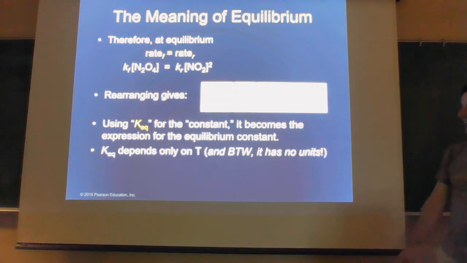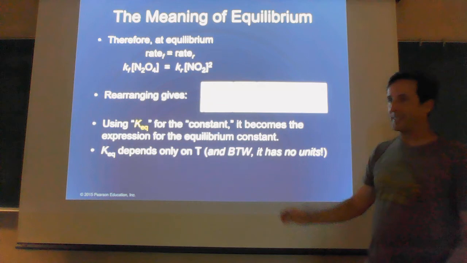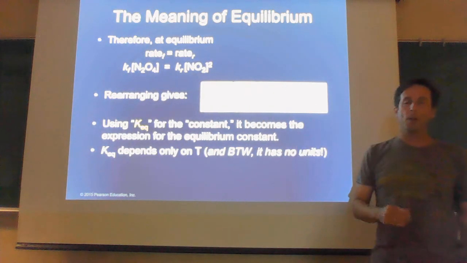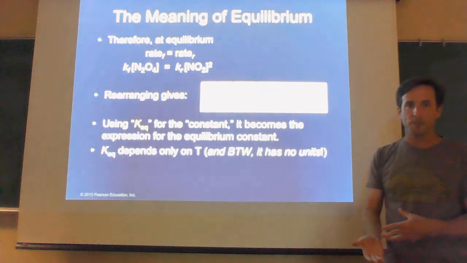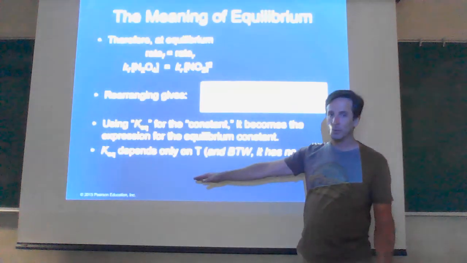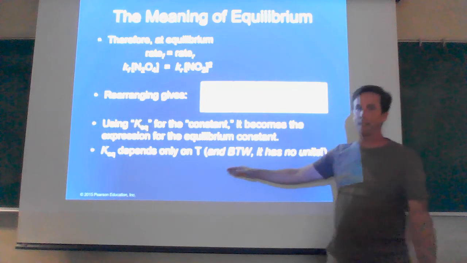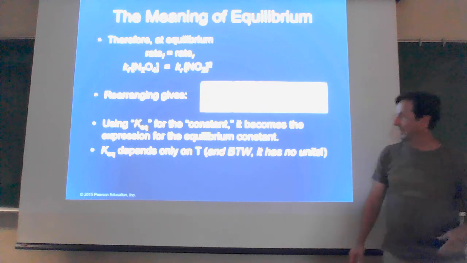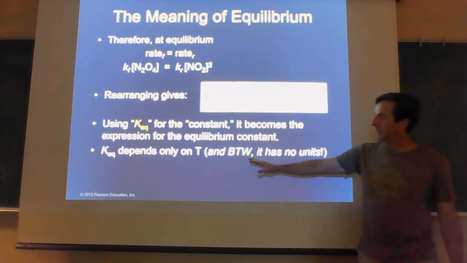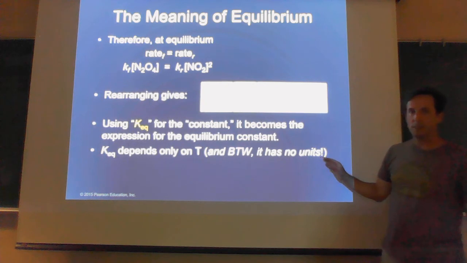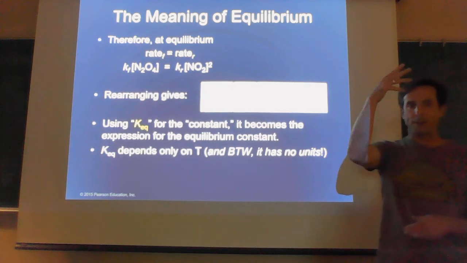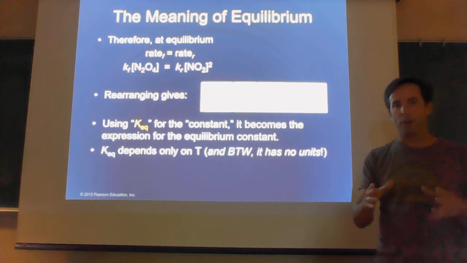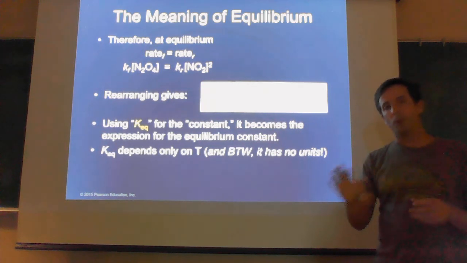Now, Keq is a constant. It's based on the rate constants that I have from the forward and reverse reactions, and we know that the rate constant is affected by temperature. So Keq, the equilibrium constant, is affected by temperature, just like the rate constants from the last chapter. And then the last thing, the equilibrium constant has no units. It's simply a ratio of the products to the reactants. So it's like a 3-to-1 ratio or whatever. So we're just going to give a numerical value for Keq. Don't use units.